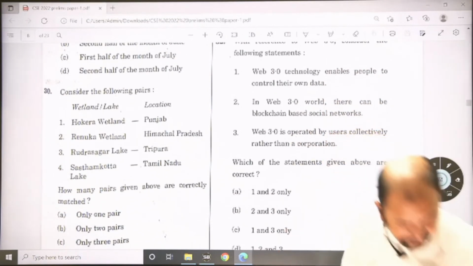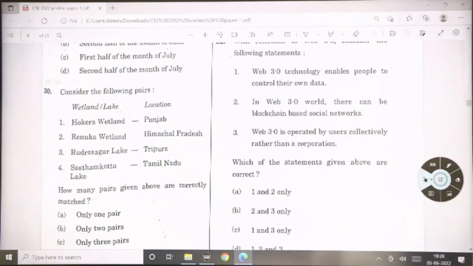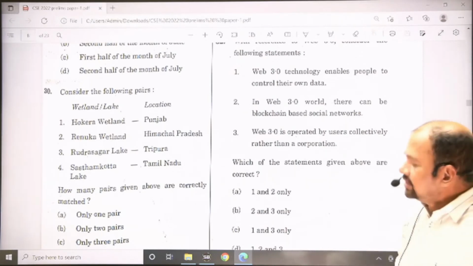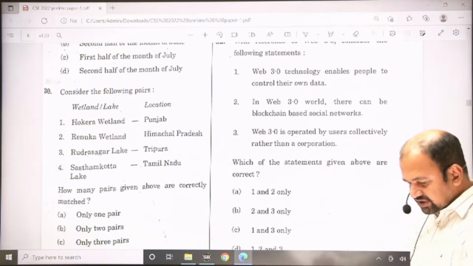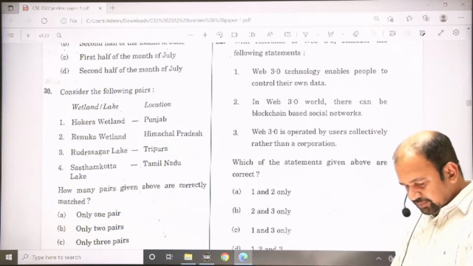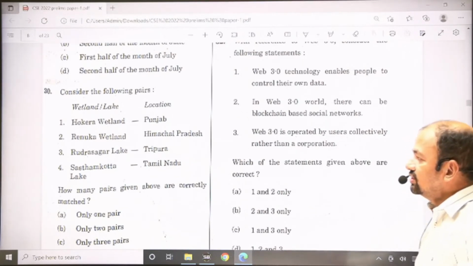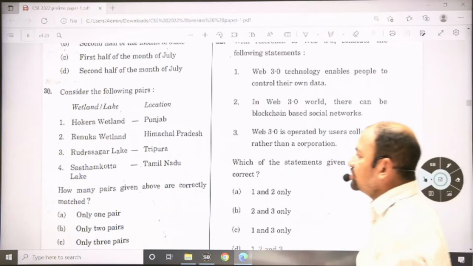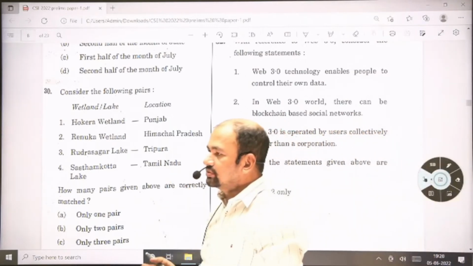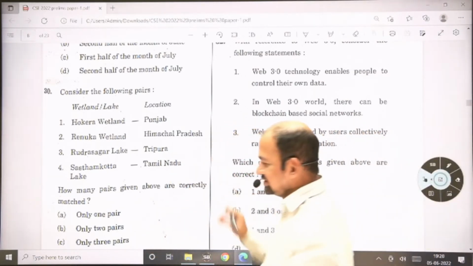So question number 30. Under question number 30 they come up with some pairs, that is the wetland, lakes and locations. Generally such mapping of locations is asked in the geography optional, but they are asking in GS as well.